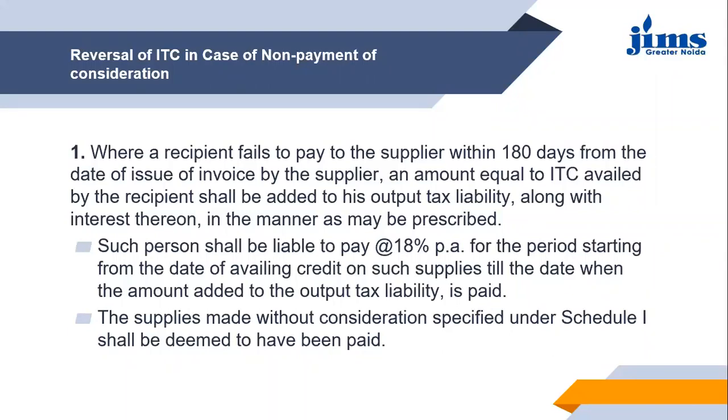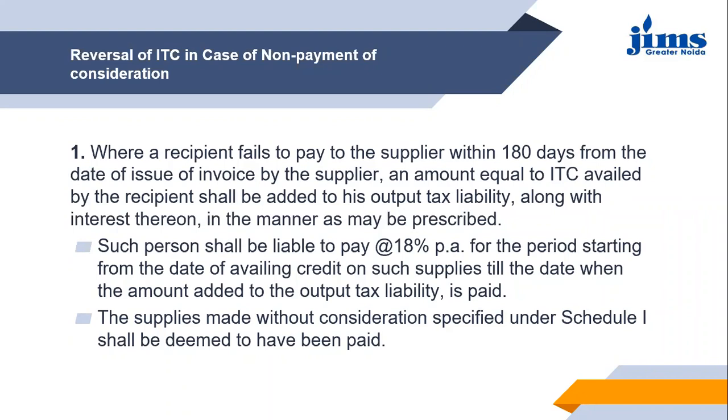180 days. So 180 days is the time limit within which the recipient needs to make the payment for the supplies to the supplier from the date of issue of invoice. So 180 days will be calculated from the date of issue of the invoice by the supplier.